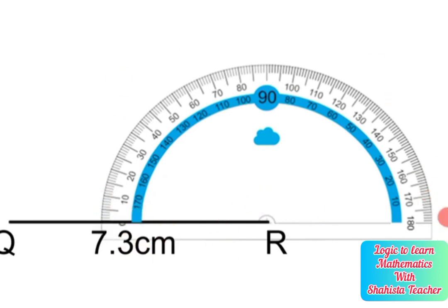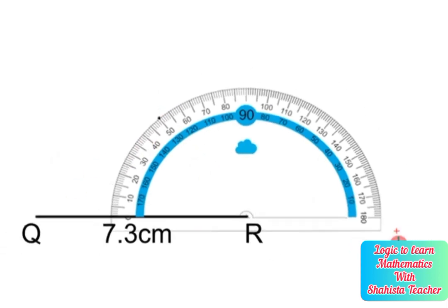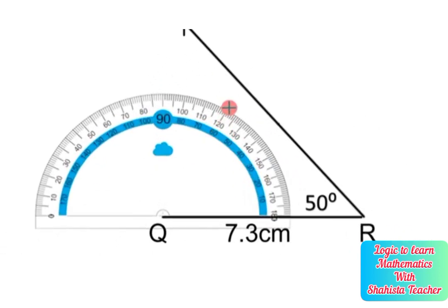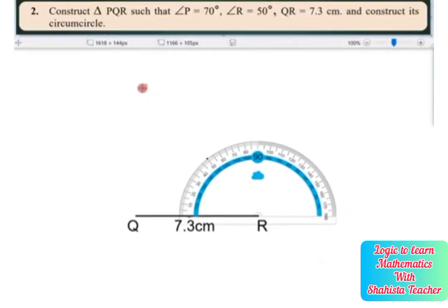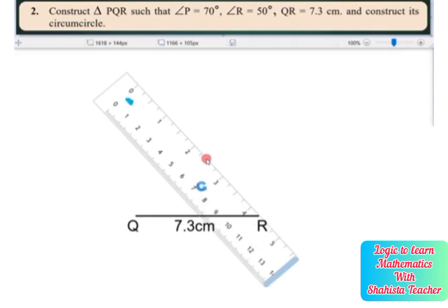So now two sides are given. First we will take the acute angle. Angle R is acute and angle Q is also acute, less than 90 degree. So here you can see angle R is 50 degree. Mark 50 degree because the question says that angle R is 50 degree, and angle Q is 60 degree. So here we will draw this angle Q and angle R.